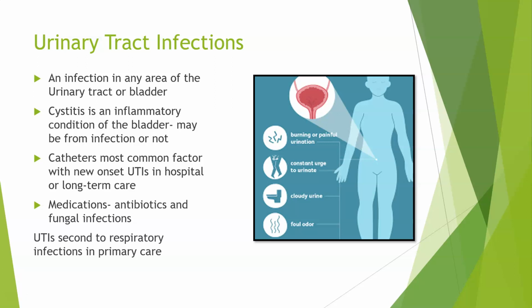Catheters are the most common factor associated with new onset urinary tract infections in the hospital and in long-term care settings. We'll get to that in a few minutes, they call them CAUTIs, to make sure that patients do not keep a catheter very long anymore, and that we're doing proper hygiene and Foley care on these patients so that they do not develop a urinary tract infection while they are in the hospital.